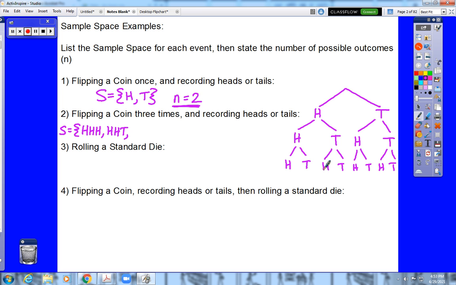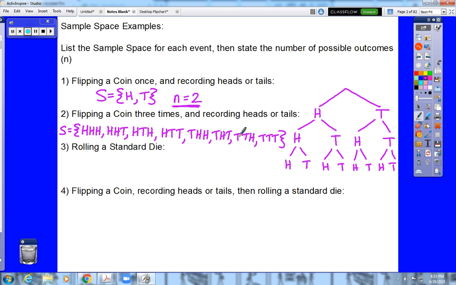Heads, tails, heads. Heads, tails, tails. Tails, heads, heads. Tails, heads, tails. Tails, tails, heads. Or tails, tails, tails.